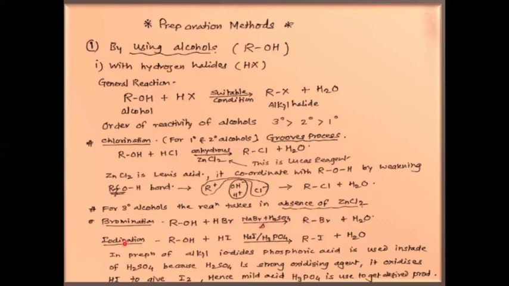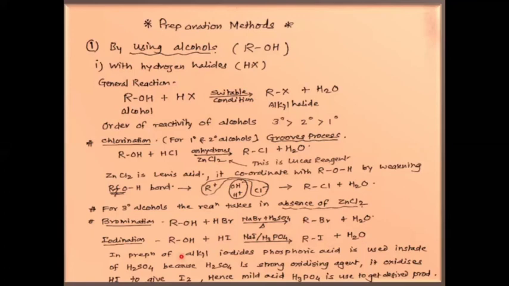Okay. Now iodination. ROH plus HI. This HI is obtained with NaI plus H3PO4. So they react and form HI. It gives, OH is substituted by iodine, and we get RI plus H2O.